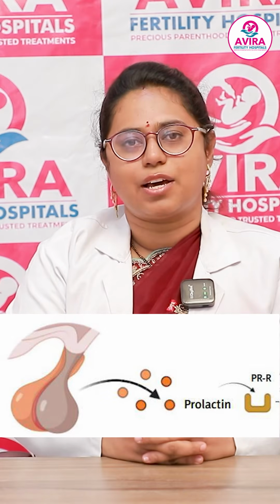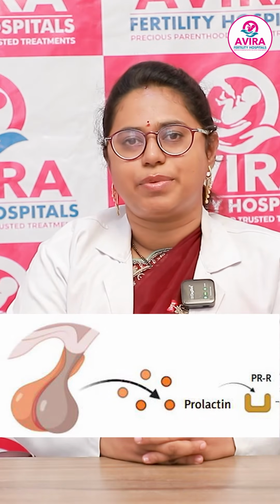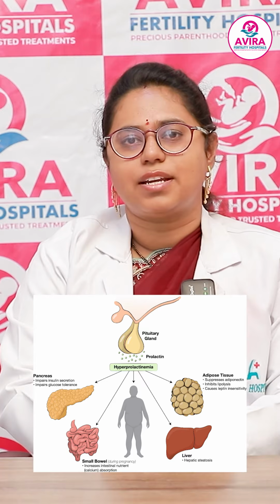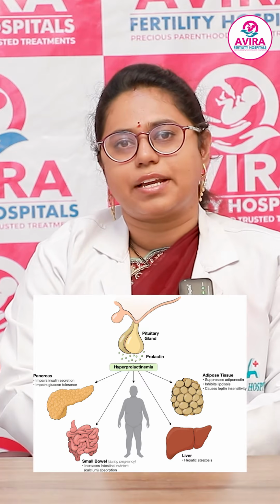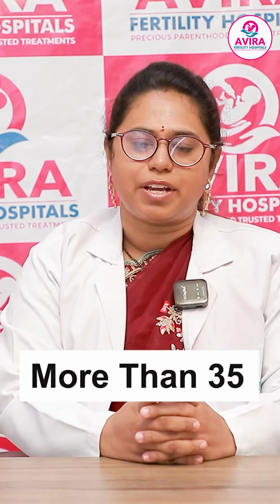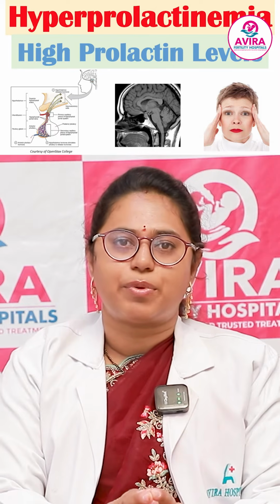So prolactin is the hormone which is secreted from the anterior pituitary, and its secretion is under the control of the hormones secreted by the hypothalamus. Whenever the prolactin levels are more than 35 in the blood, we call it hyperprolactinemia.